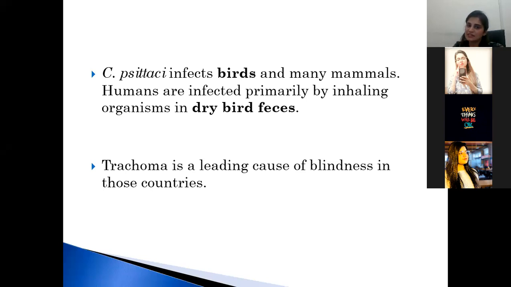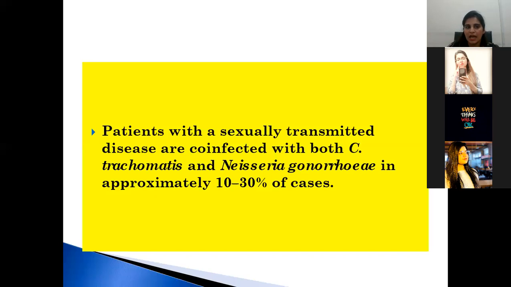Trachoma is the leading cause of blindness in those countries where Chlamydia trachomatis is endemic, and it is mostly endemic in the African countries. Patients with a sexually transmitted disease are co-infected with both Chlamydia trachomatis and Neisseria gonorrhoeae in approximately 10 to 30% of cases.